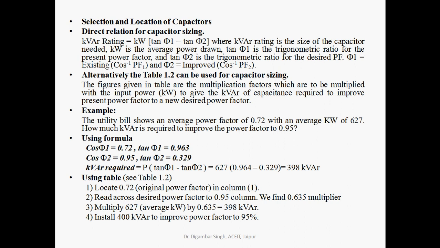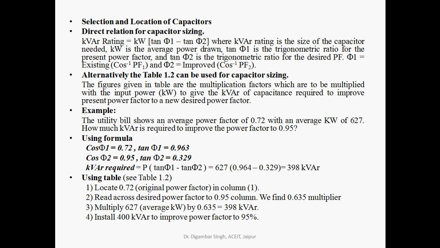Using the formula, cos phi 1 is given and tan phi 1 is calculated, cos phi 2 is given and tan phi 2 is calculated. So the kVAR rating is P into tan phi 1 minus tan phi 2, that is equal to 398 kVAR.